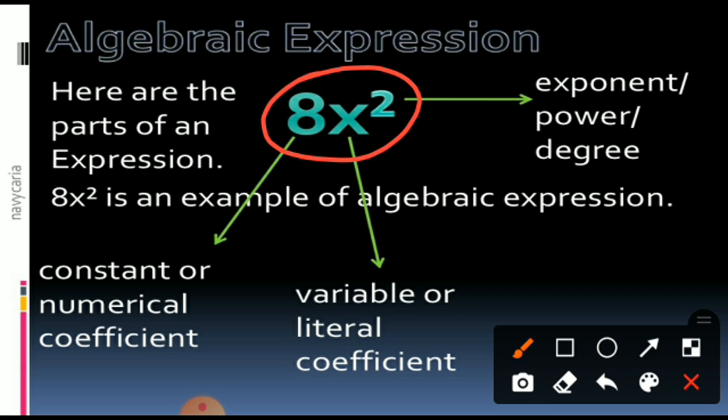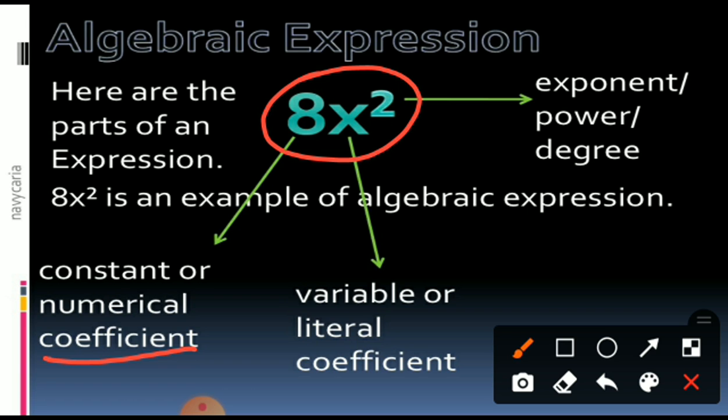Example of algebraic expression. Algebraic, once again I remind you, is nothing but unknown numbers and numbers together. Whatever numbers are written with any alphabet is called the coefficient, C-O-E-F-F-I-C-I-E-N-T, the numerical coefficient.